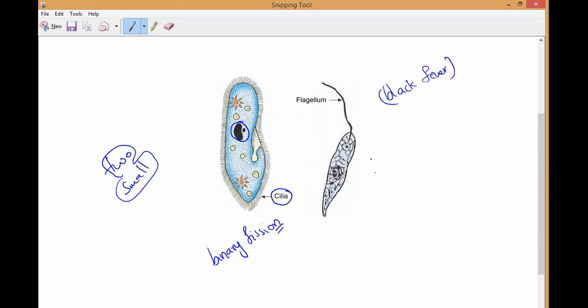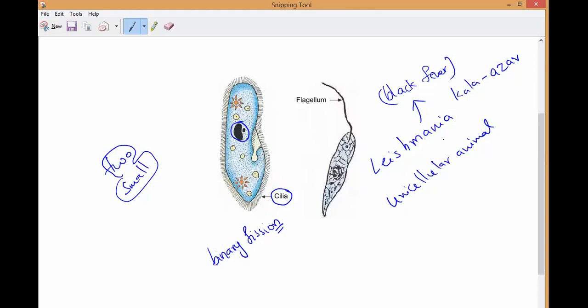What is the name of this one? Leishmania. Understand? So this is a unicellular animal which causes black fever. Also we can call it Kala Azar. Please remember Kala Azar. Okay. So this Kala Azar, because it is caused by Leishmania, is called Leishmaniasis.